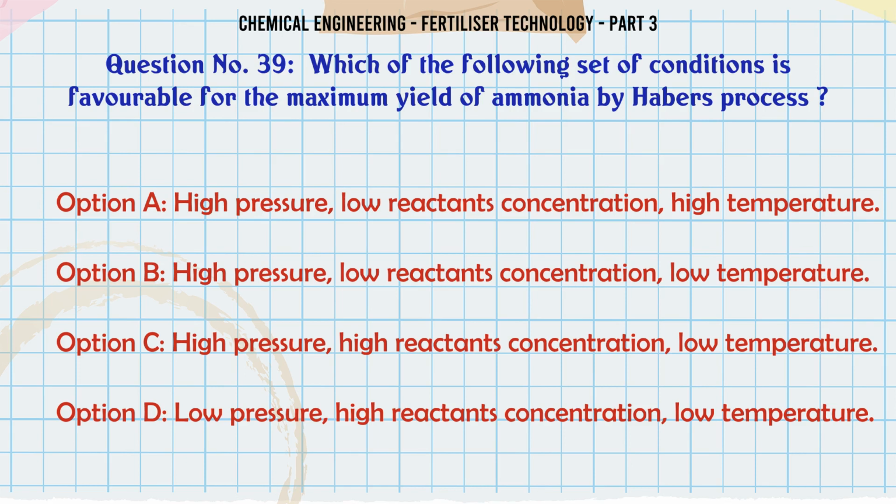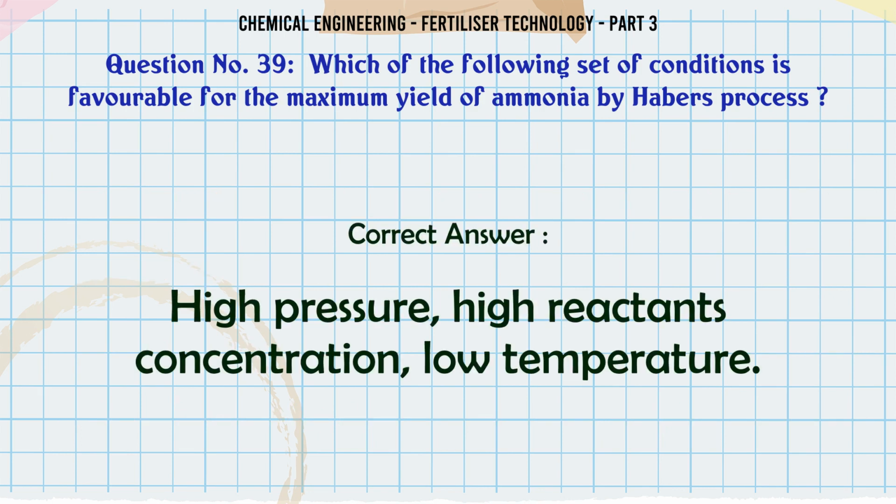A. high pressure, low reactants concentration, high temperature, B. high pressure, low reactants concentration, low temperature, C. high pressure, high reactants concentration, low temperature, D. low pressure, high reactants concentration, low temperature. The correct answer is high pressure, high reactants concentration, low temperature.